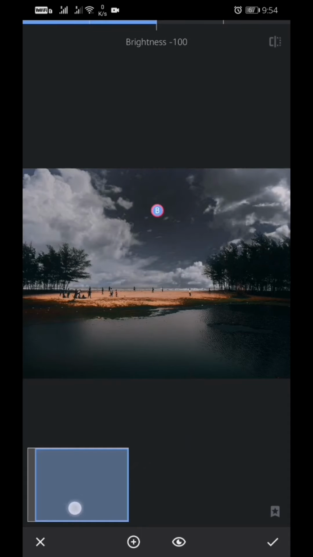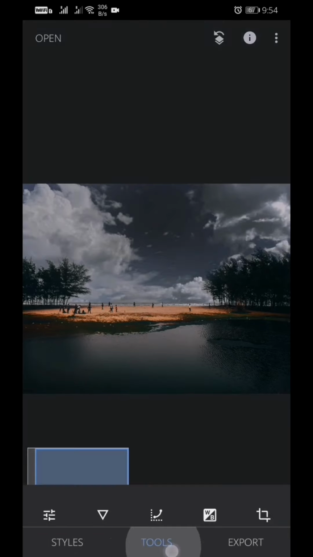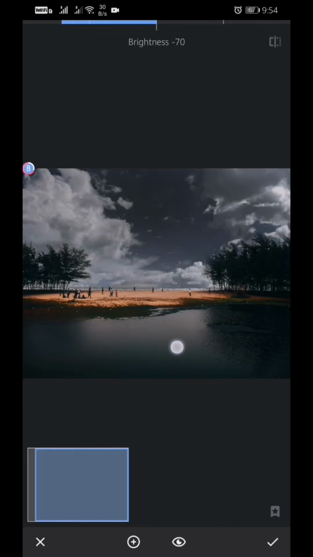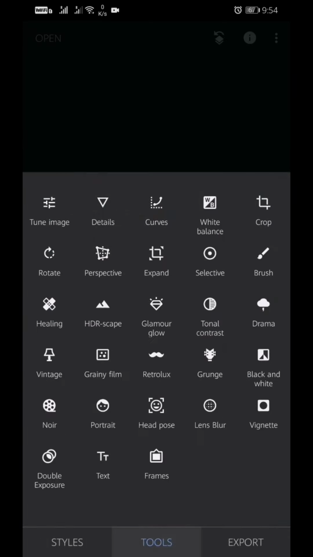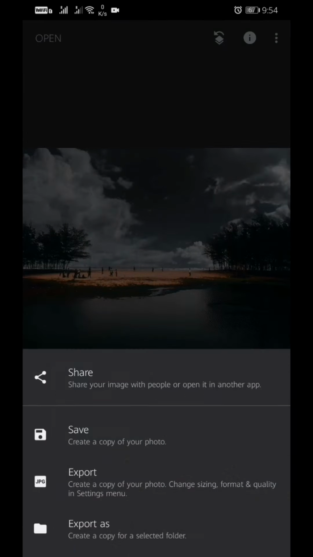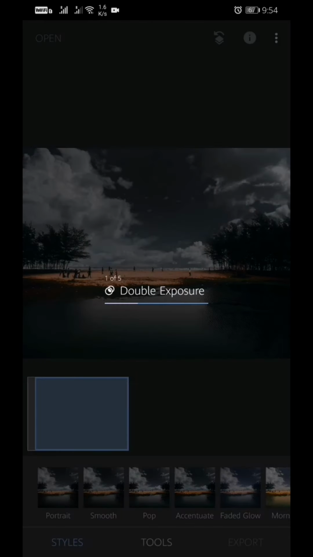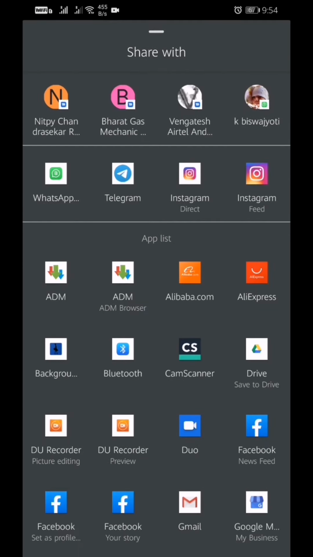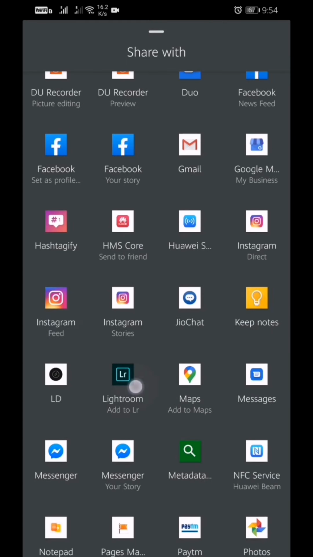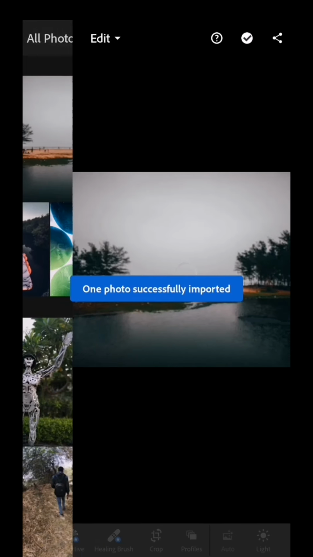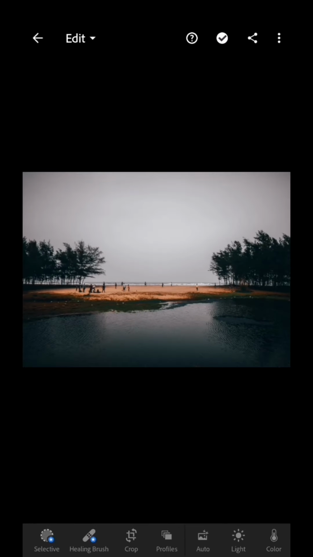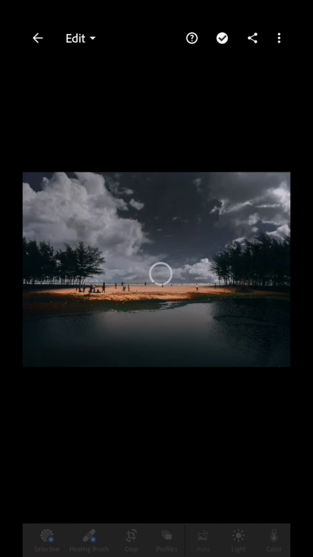Okay, done. Now it is looking a little bit better. After doing this, we will export this to Lightroom, and there we will apply some more effects. Okay, so this was the original image, this was the edited image, and this was the sky replaced image.